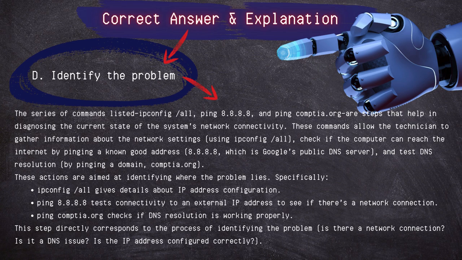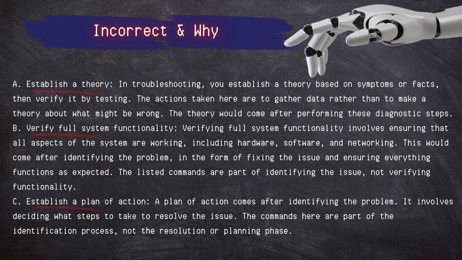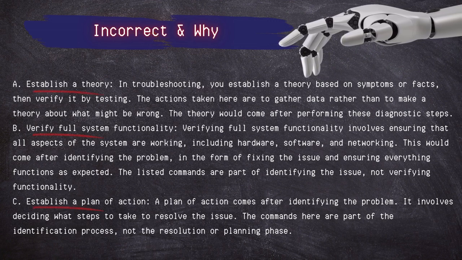Incorrect answers: establish a theory. In troubleshooting, you establish a theory based on symptoms or facts, then verify it by testing. The actions taken here are to gather data rather than to make a theory about what might be wrong. The theory would come after performing the diagnostic steps. B, verify full system functionality.